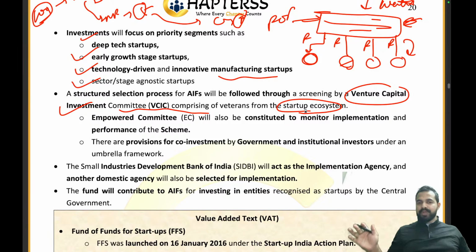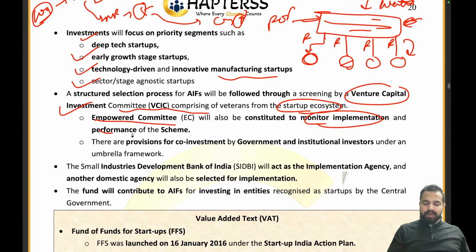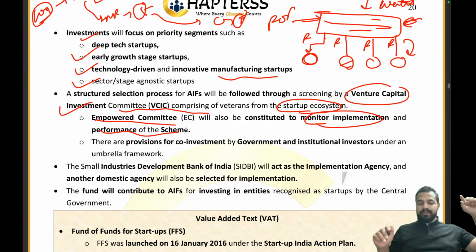There will also be an empowered committee, constituted to monitor the implementation and performance of the scheme. So there will be a venture capital investment committee through which the selection process takes place, and the monitoring will be done by the empowered committee.